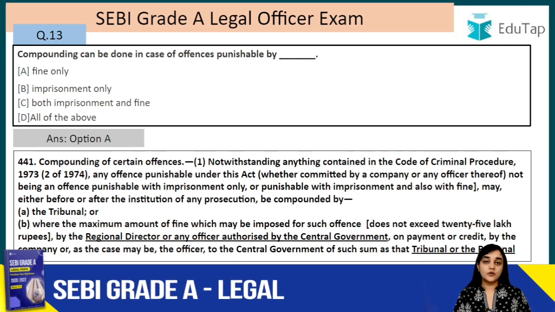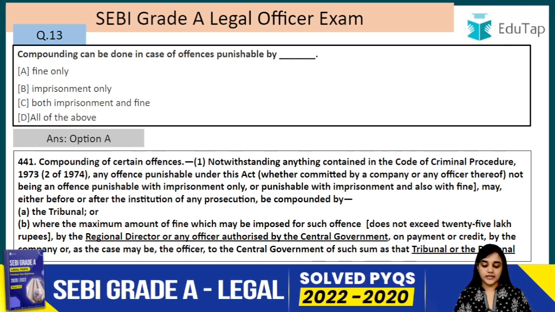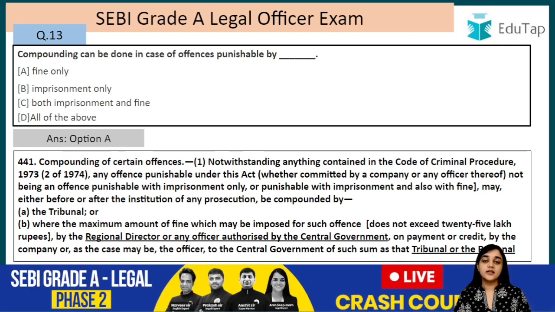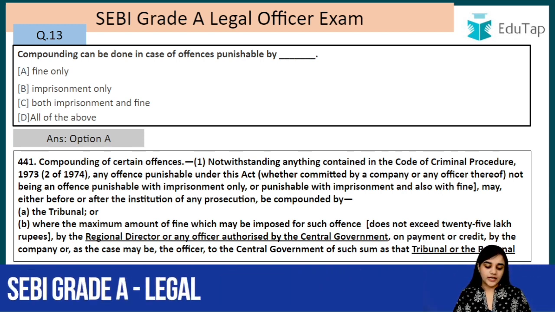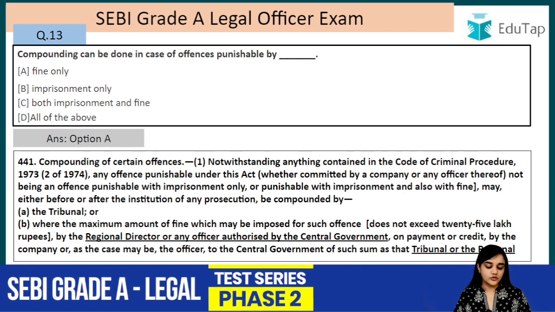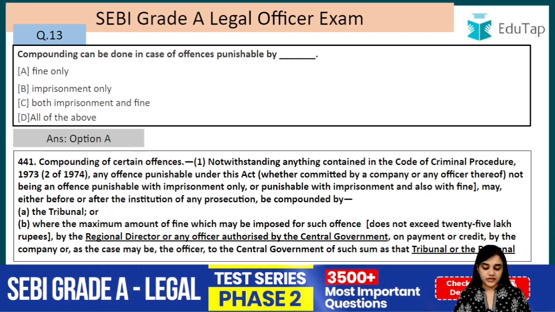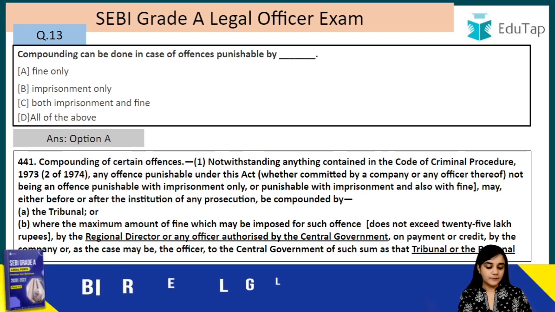So who are the compounding authorities here? There are two authorities which have been given this power. It is the tribunal itself, and the second one is the regional director. In case the fine for the offence is less than 25 lakh rupees, then it will be dealt with by the regional director, otherwise it will be dealt with by the tribunal, right? So where the maximum amount of fine which may be imposed for such offence does not exceed 25 lakh rupees, then it will be dealt with by the regional director, or any officer authorized by the central government, on payment or